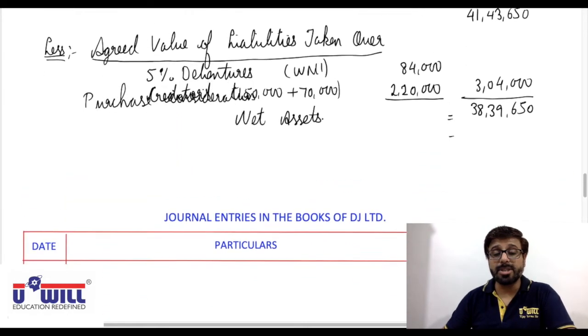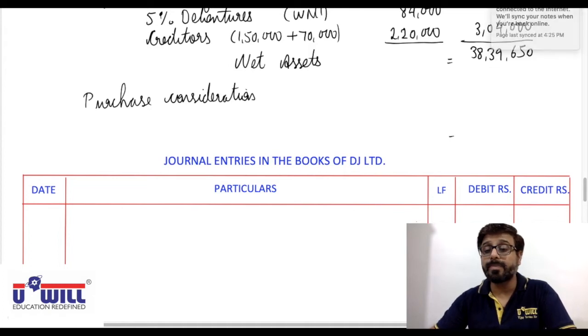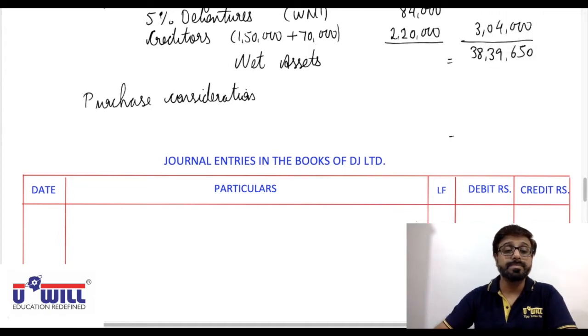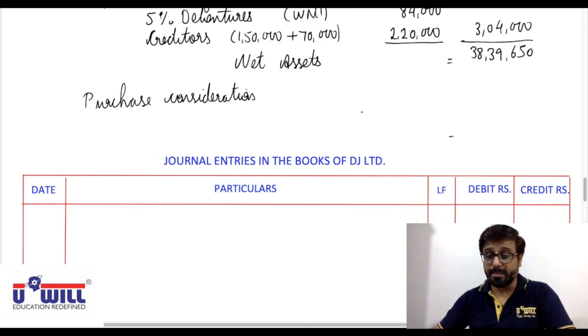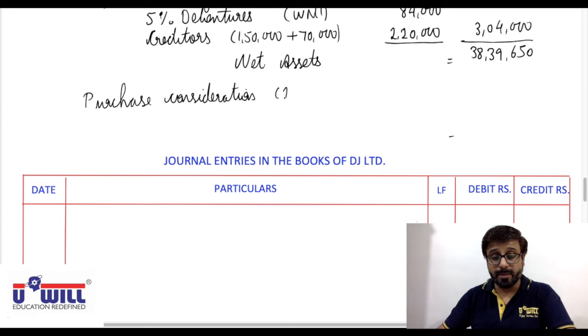Now how much is purchase consideration? Total purchase consideration, what we have got? All of you can see that purchase consideration is 25,50,000 for DK Limited plus 10,05,000 for JK Limited.